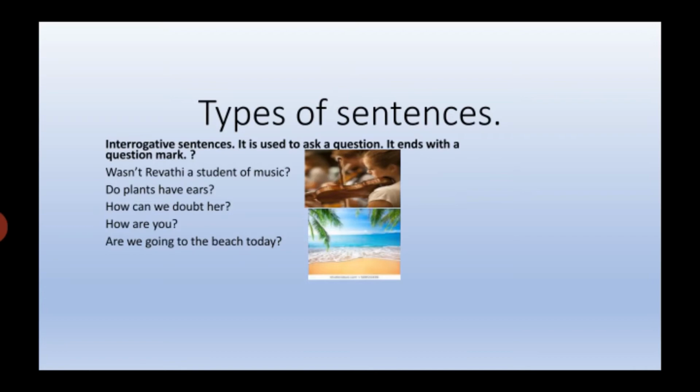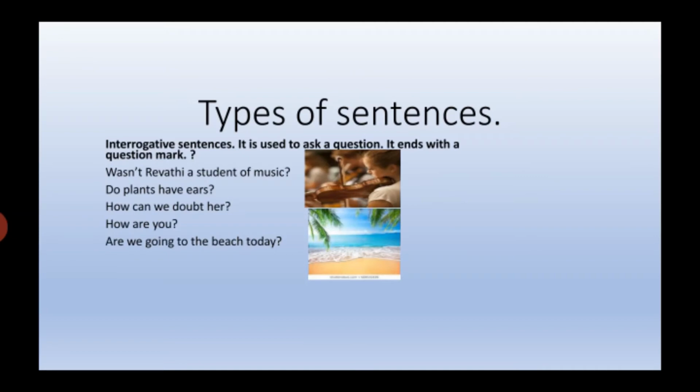So for example, if you wanted to identify whether the sentence is interrogative or assertive, how can you understand? Just see whether the sentence ends with a full stop or with a question mark. If the sentence ends with a question mark, that is interrogative. That is interrogative sentence. Okay.